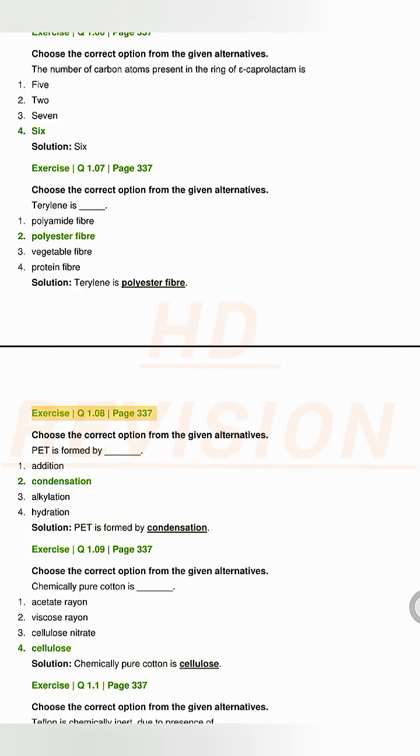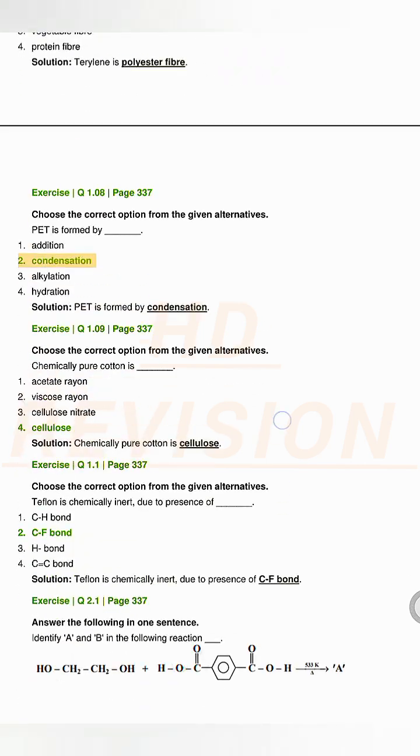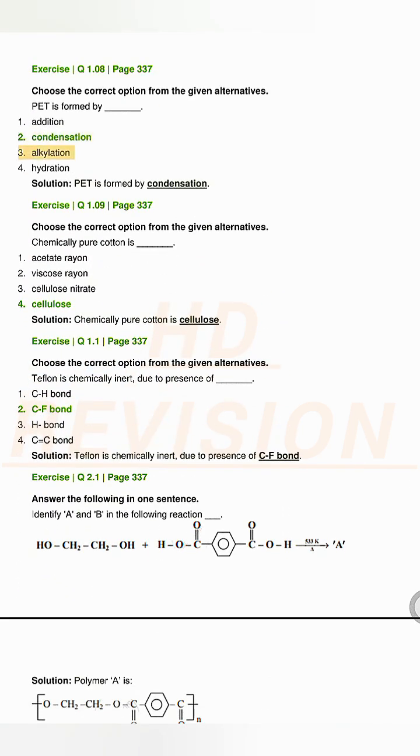Exercise Q1.08, page 337. Choose the correct option from the given alternatives. PET is formed by ____. 1. Addition. 2. Condensation. 3. Alkylation. 4. Hydration. Solution. PET is formed by condensation.